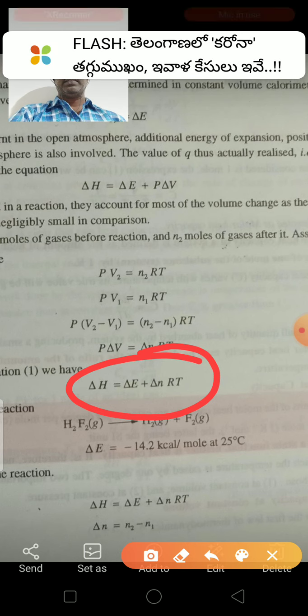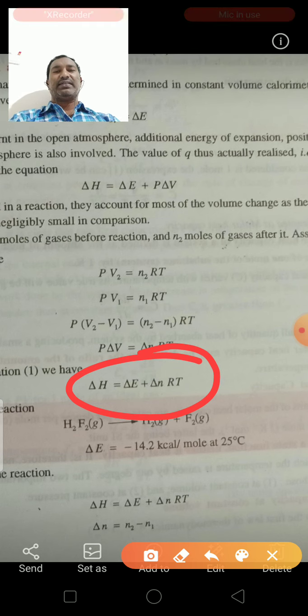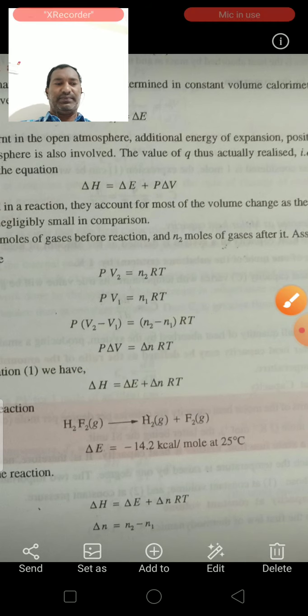N1 is the moles of reactants, N2 is the moles of products. R is the gas constant, T is the temperature in degrees Kelvin.